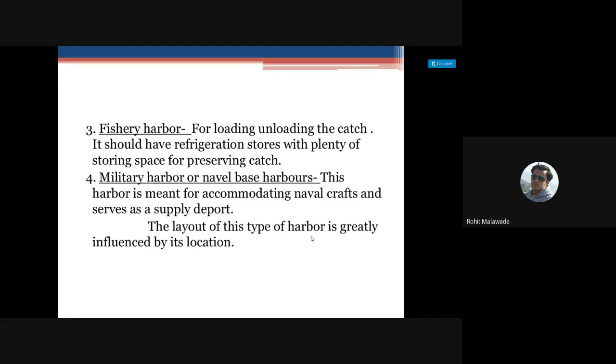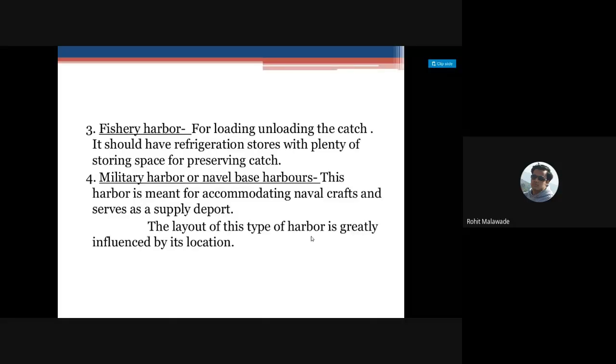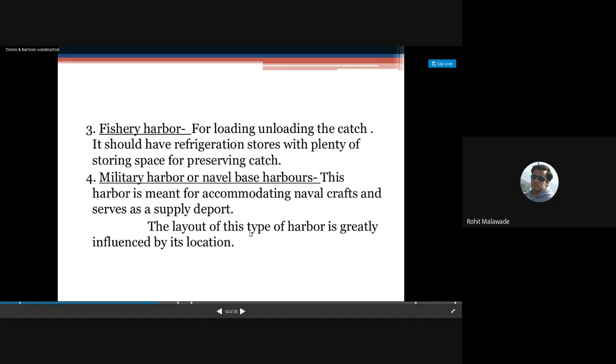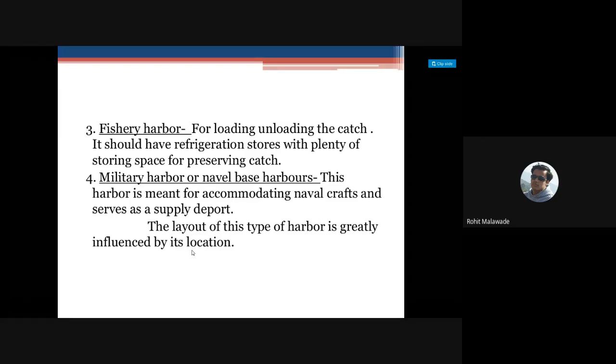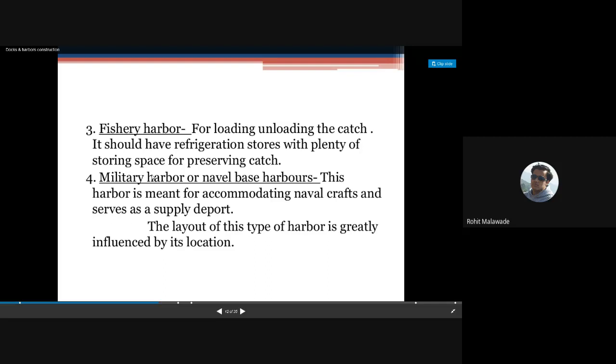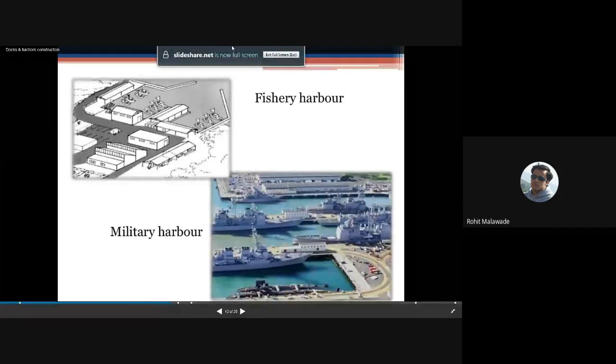And then the military harbor. Military harbor is meant for accommodating ships, war vessels, the naval craft, and serves as a supply depot. Okay, and the refueling of the fuels, and any kind of ammunitions like torpedoes or any kinds of missiles, if you want to load, right, this can be done from this particular military harbor. Okay, so this is your military harbor, and this is the fisheries harbor.